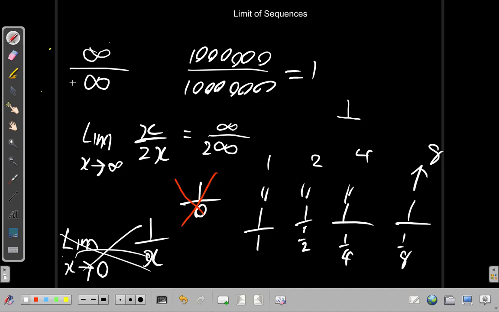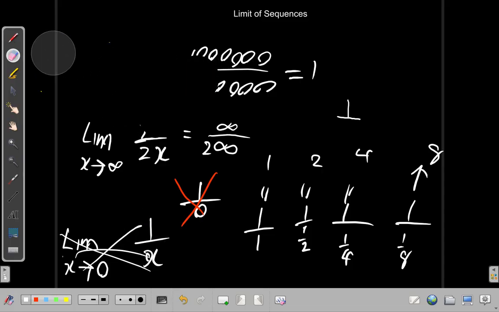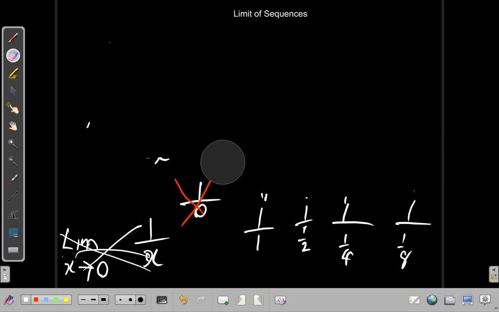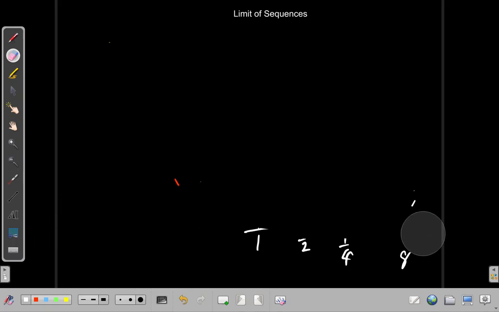Alright? Now, let's look at a few examples in which we are given a function and are asked, what is the limit, if it exists, of this particular function?